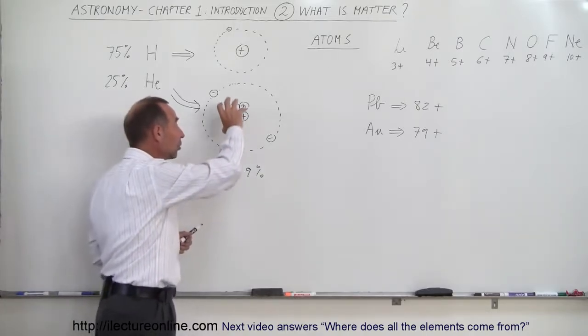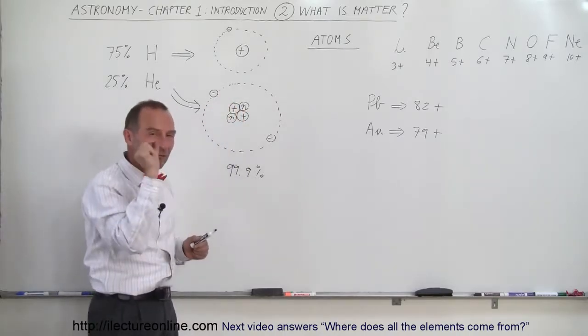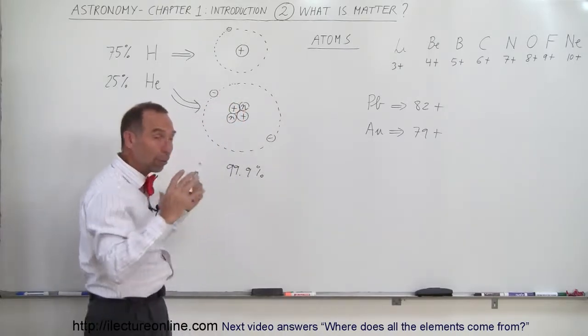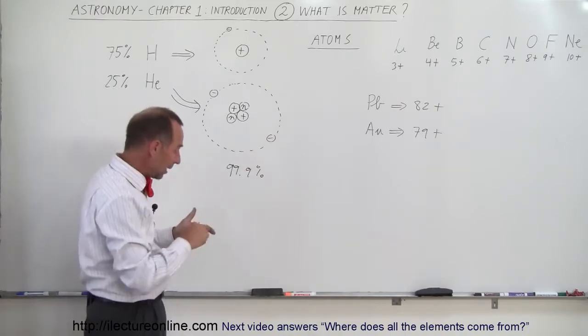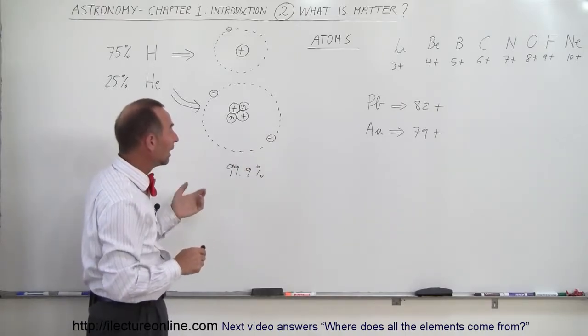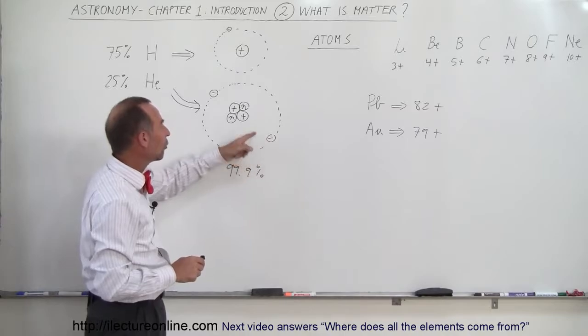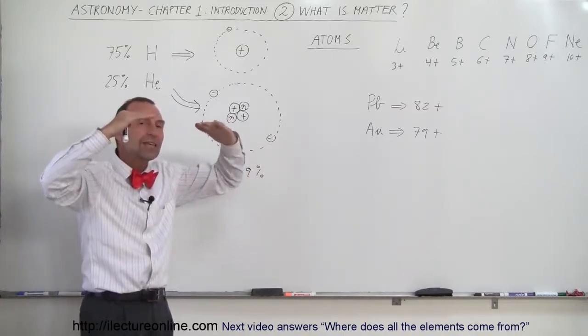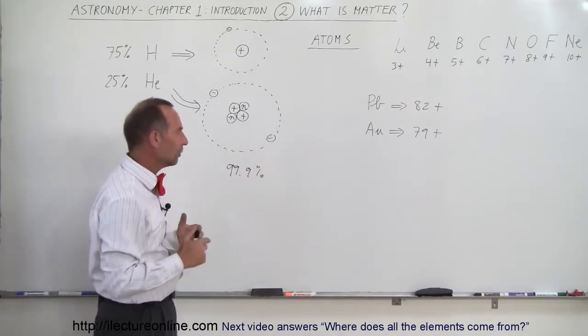However, the volume of the nucleus is extremely small. It's very, very tiny. As opposed to the size of an atom, it's actually quite large in comparison. That's because the electrons are so far away from the nucleus to give the atom its volume.